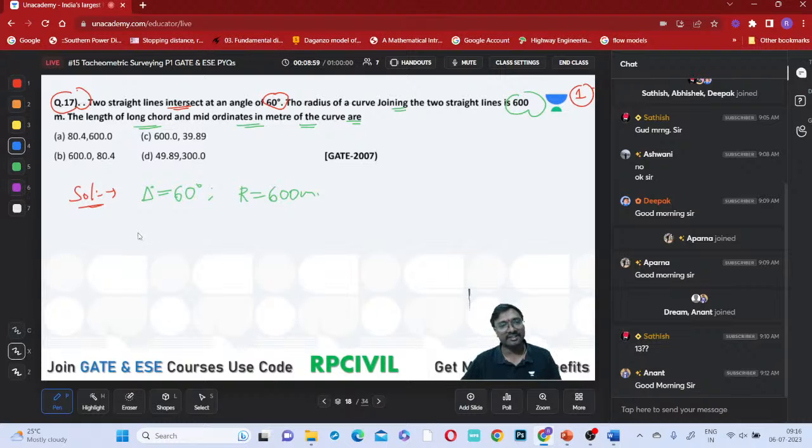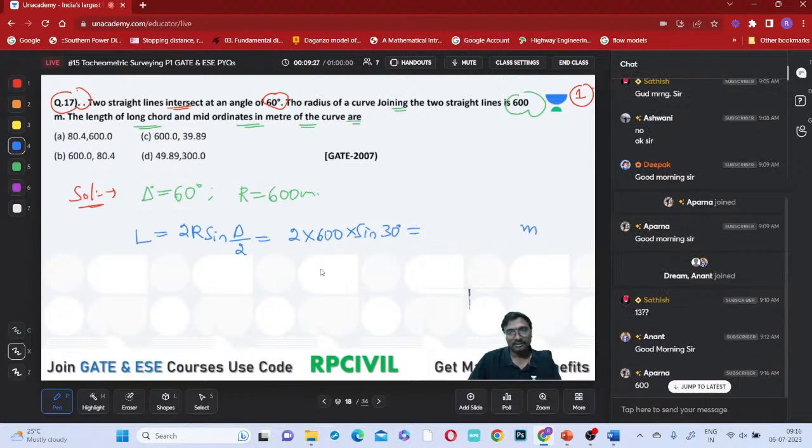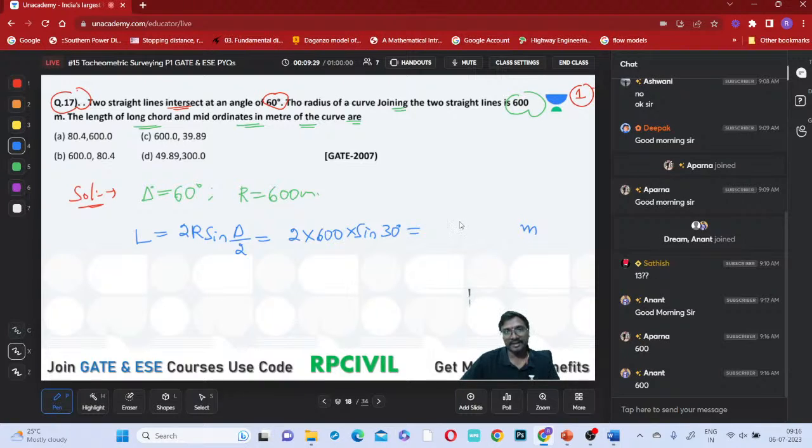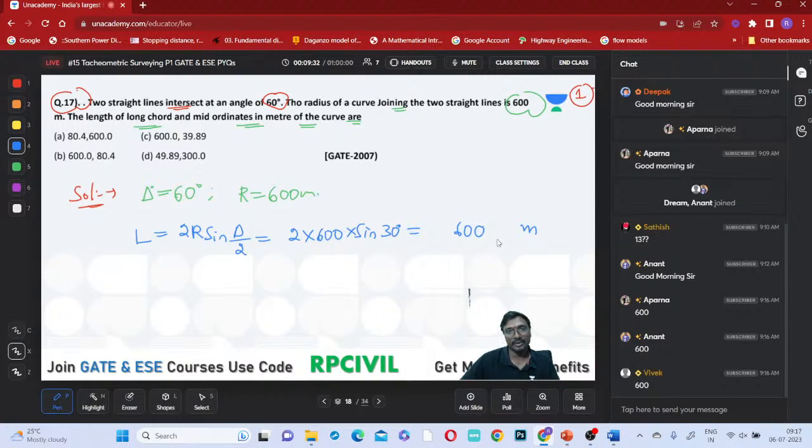What is the length of the long chord? That is capital L. Capital L is nothing but 2R sin(delta/2), everyone. So 2 times R, the radius is 600, into sin(60/2), which is sin 30 degrees. So how many meters does the long chord come to, everyone? Somebody tell me. 600 meters only, right? 600 meters only.